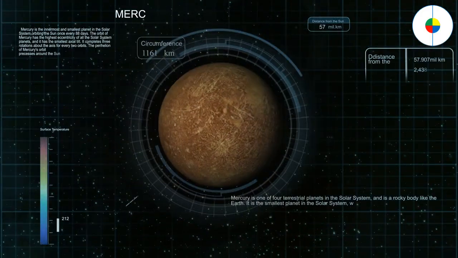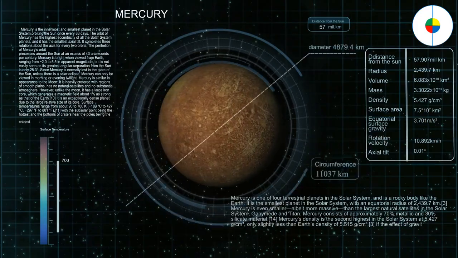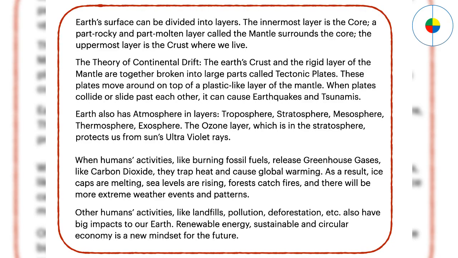Unlike the universe, we do know a lot about our own planet Earth. We can also figure out what other similar planets look like. Here are some important facts about the Earth. The most important concepts include the theory of continental drift, global warming, and climate change.